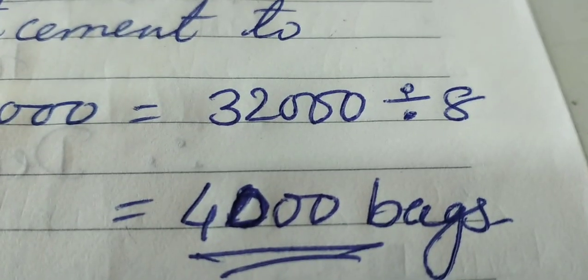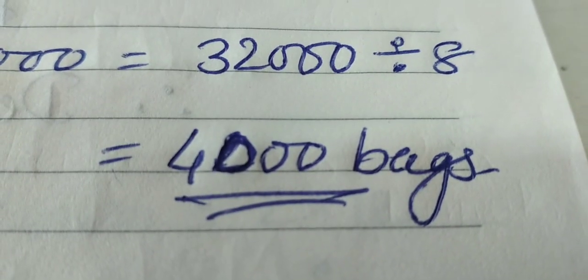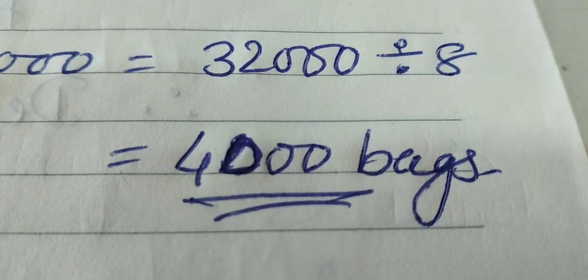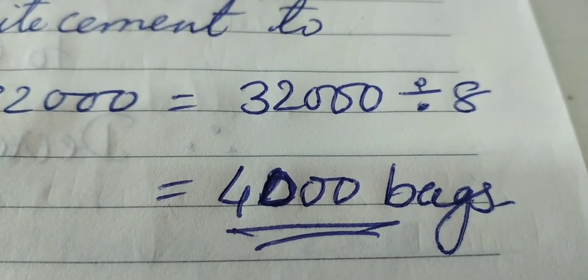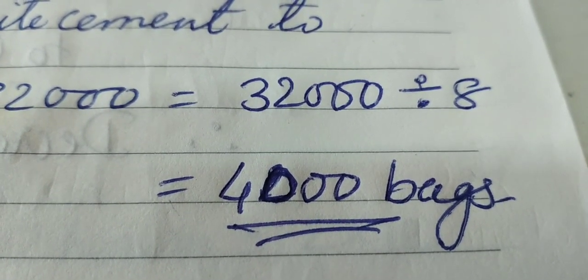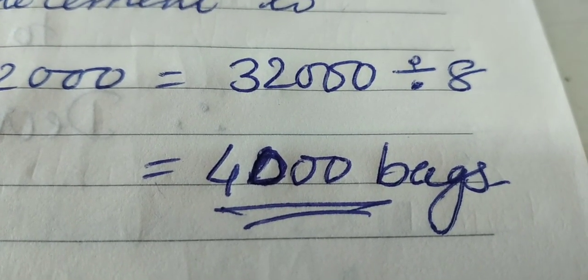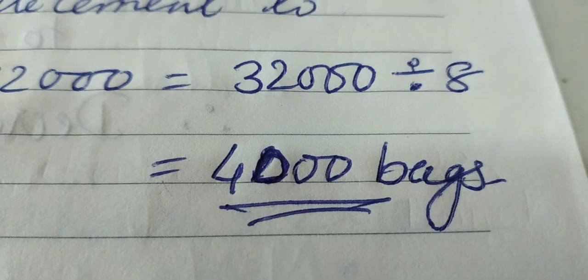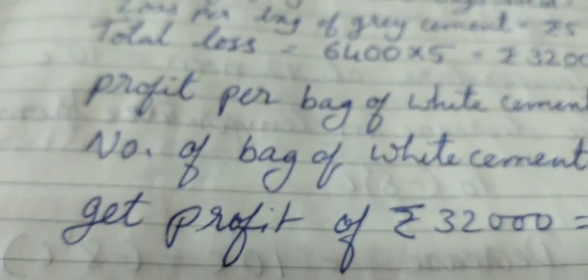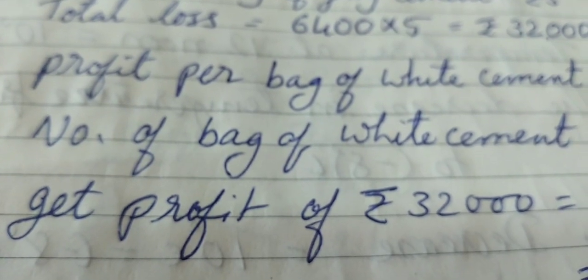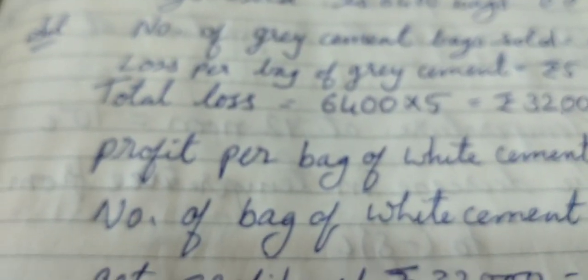So you divide it by 8 and you will get the number of bags of white cement to be sold to have a deal of no profit no loss. So 32,000 को 8 से डिवाइड करने पर हमें क्या मिलता है? 4,000. So if we sell 4,000 bags of white cement, there will be no profit no loss in the deal.